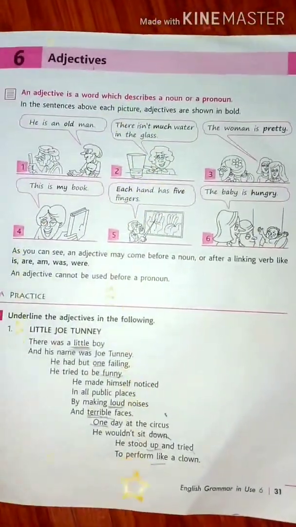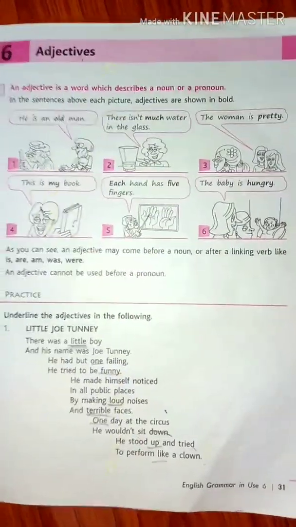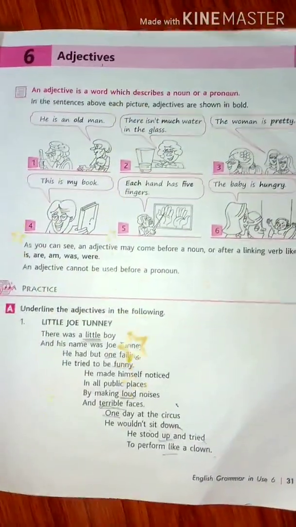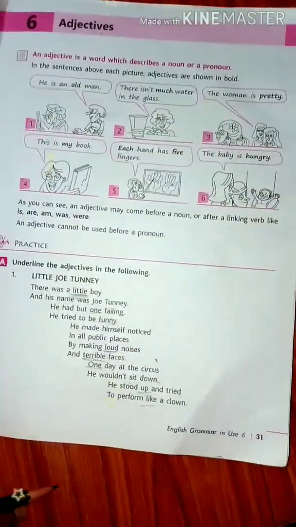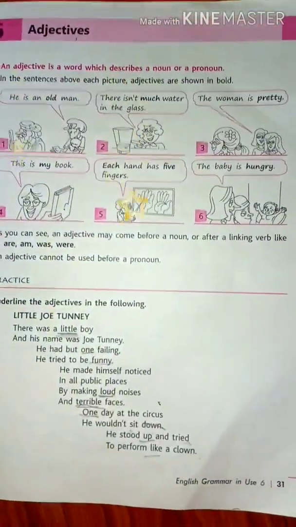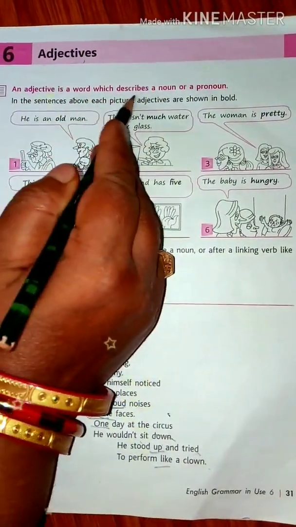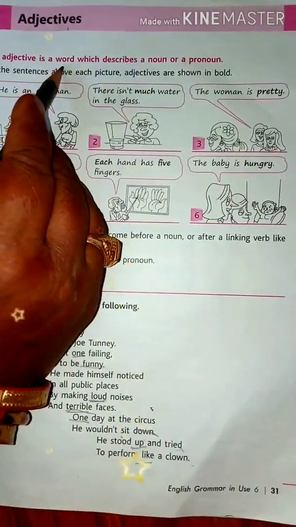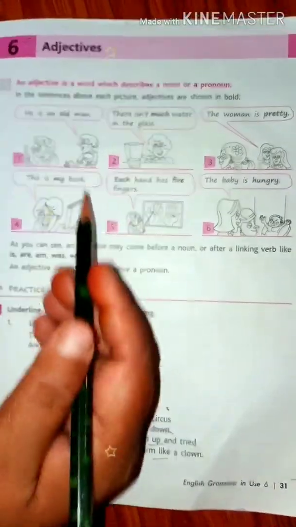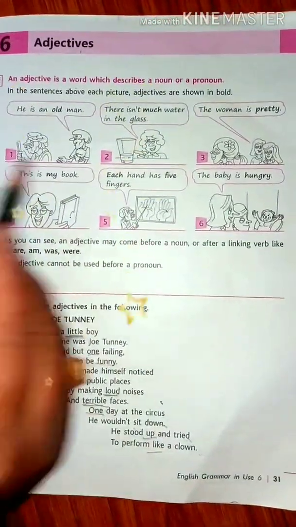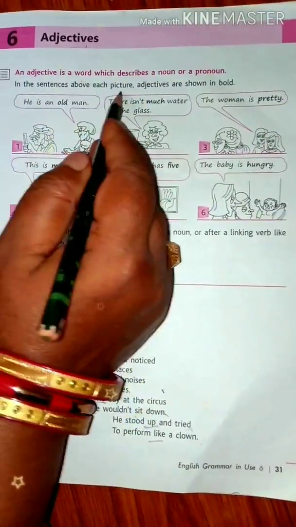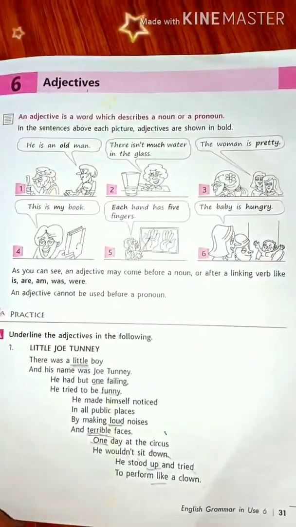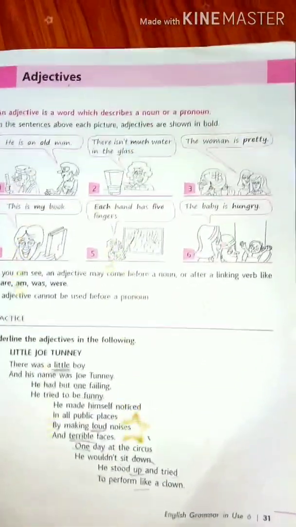Earlier you have learnt, but still you can recap those points for your grammar. So what is an adjective? An adjective is a word which describes a noun or a pronoun. You know very well that an adjective is a word which describes a noun. Either it describes a noun or a pronoun. For example, in the sentences above, each picture's adjectives are shown in bold. You can see here examples are given. Let us know the examples. From the examples you'll understand how a particular word acts as an adjective that describes a noun.